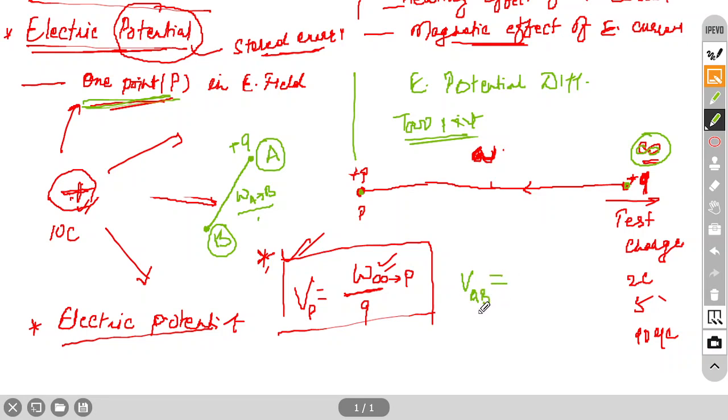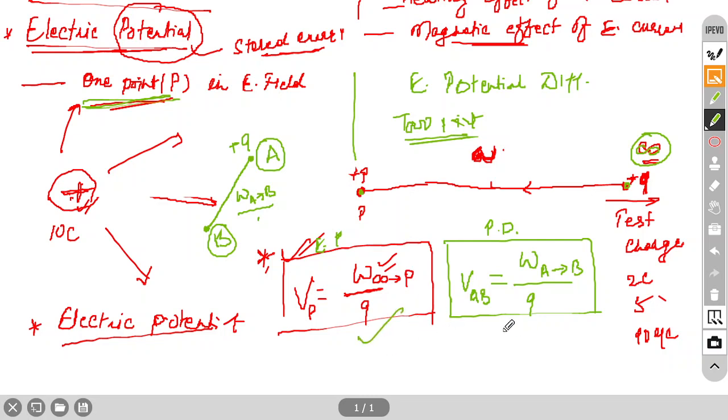The difference between these 2 points A and B will be work done, W from A to B, as you are bringing this charge from A to B, divided by Q, because we have to take the unit charge. This is the PD, potential difference, and this is only potential, electric potential. With these two formulas, you can define electric potential and potential difference.